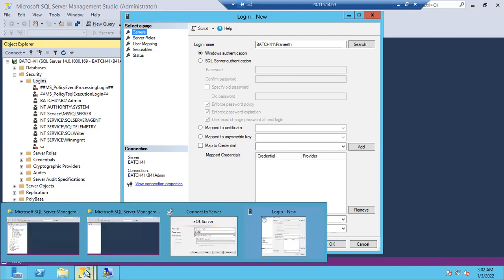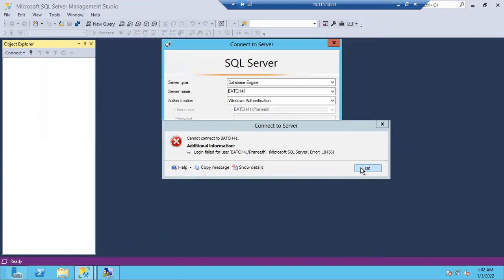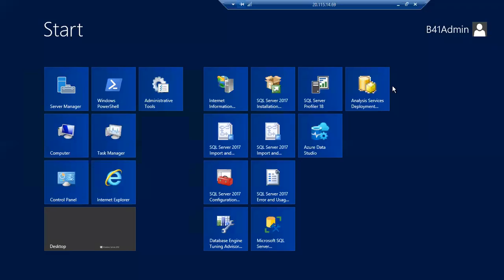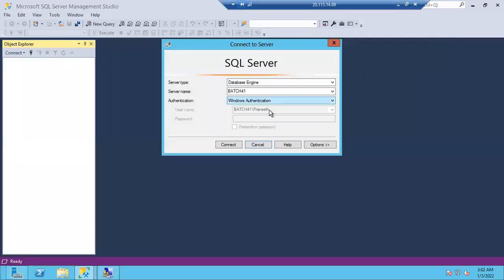If you give Windows authentication, why won't it ask for a password? Don't think it is connecting without a password. No, it will verify at the Windows level. Pranit is successfully logged into my Windows machine by giving his credentials. What is the need to verify Pranit's credentials again? That's why it won't ask for a password. That doesn't mean it is connecting without a password. Pranit is already a successful user at the Windows level, so that's why it won't ask for a password.